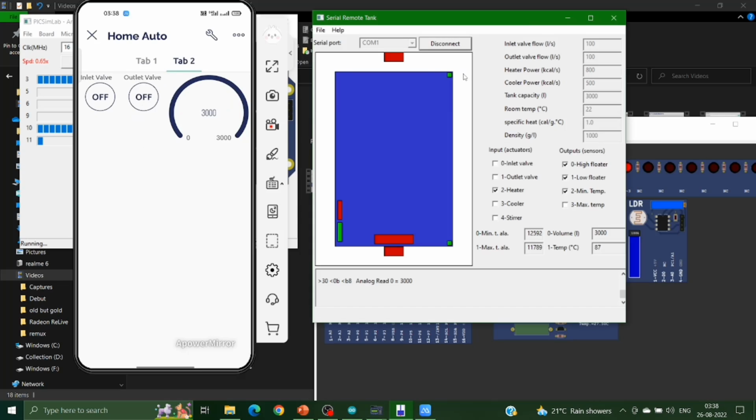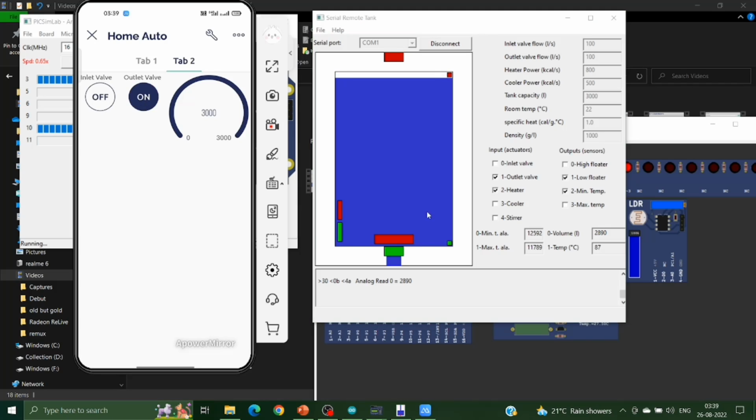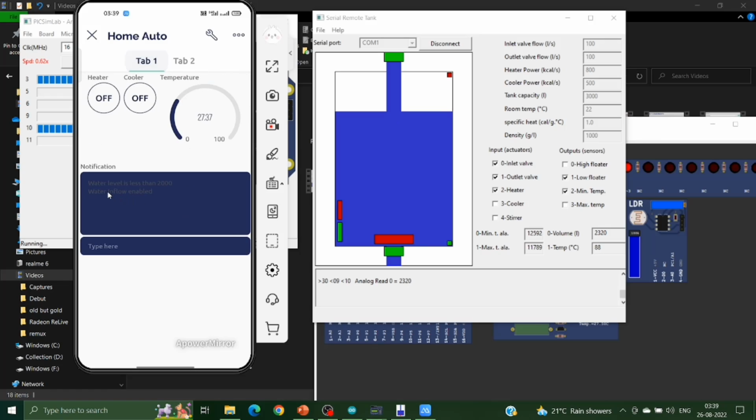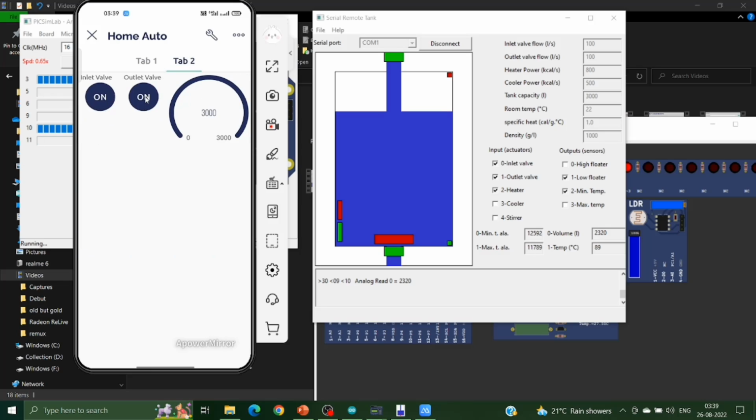Here, this is the serial tank. If we turn off the outlet valve, the volume of water will decrease. And once the volume of water reaches 2000 liters, the inlet valve will turn on automatically and a notification message will be sent here, which says water level is less than 2000 liters, water inflow enabled. So it's enabled automatically. We can turn off the outlet valve here and the volume of water will increase.